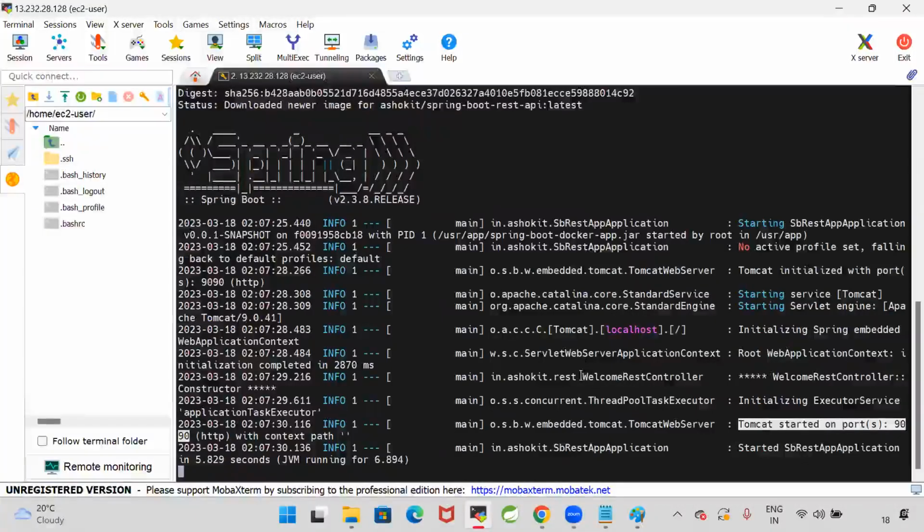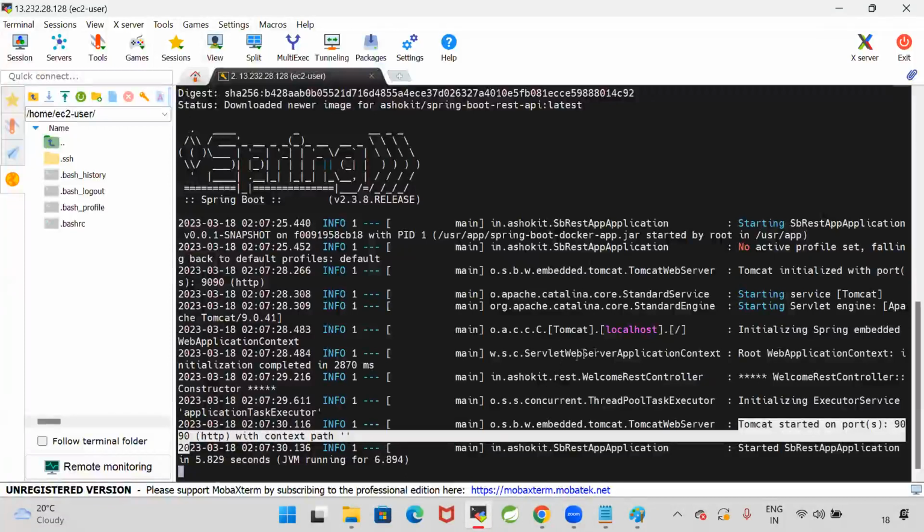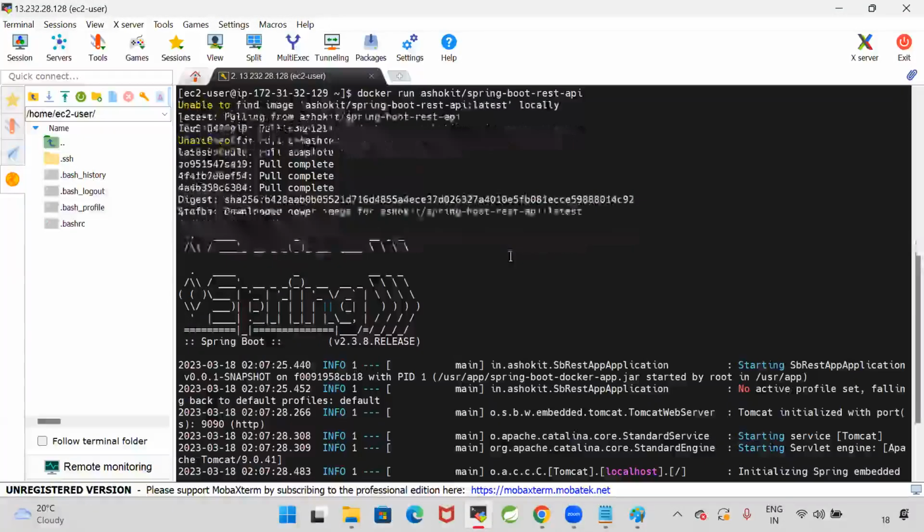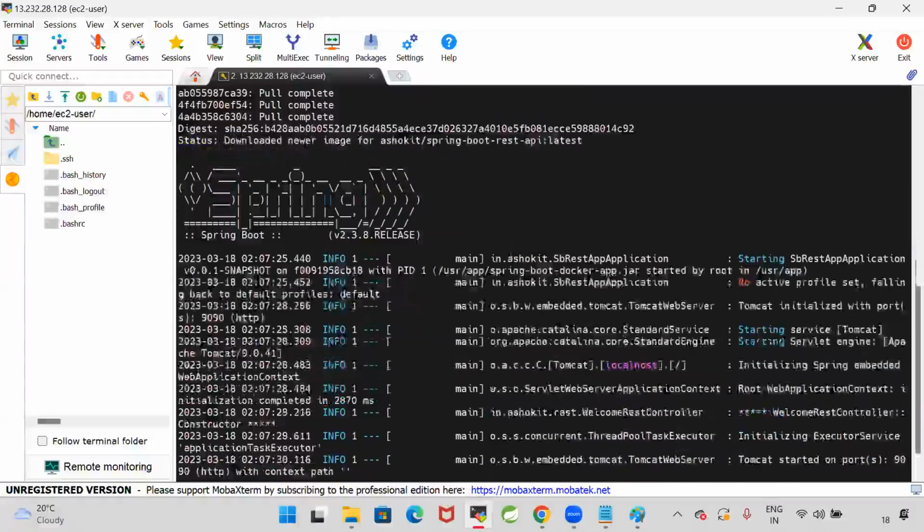I have configured a customized port number for this Spring Boot application. This Spring Boot application has the port number 9090. Now guys, how much time is it taking to run this application on the Linux machine? Am I installing the Java software in this machine, or am I not installing the Java software? I did not install the Java software.